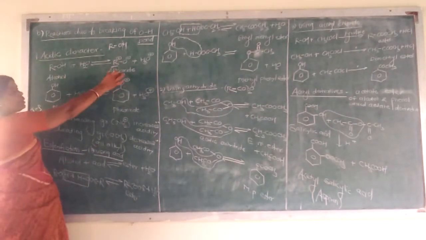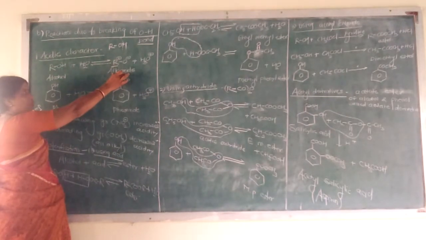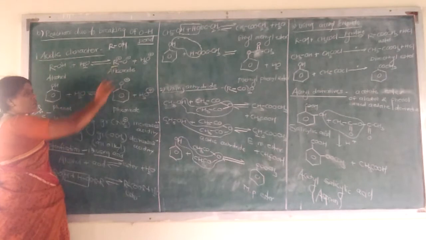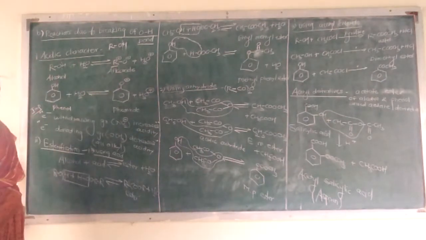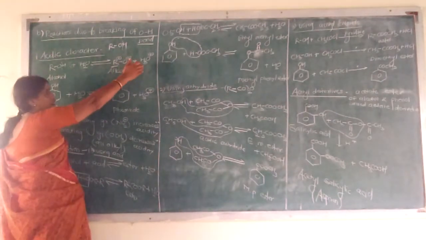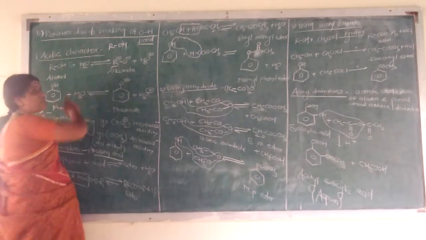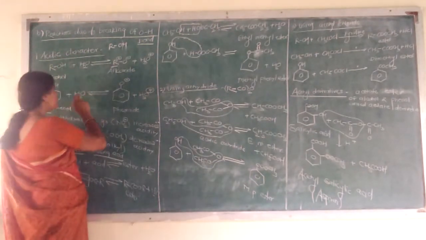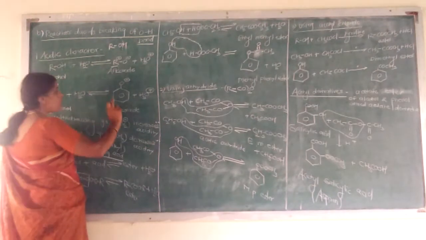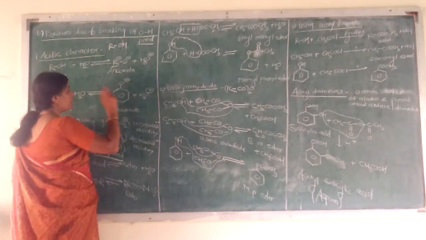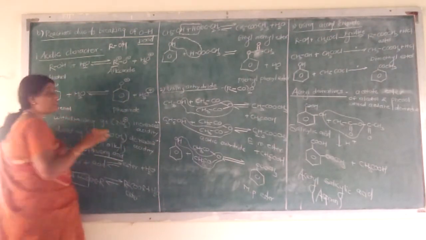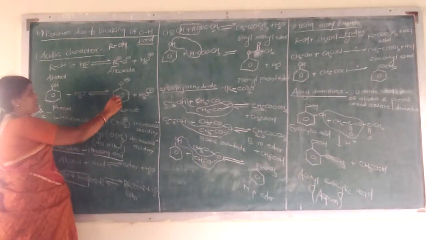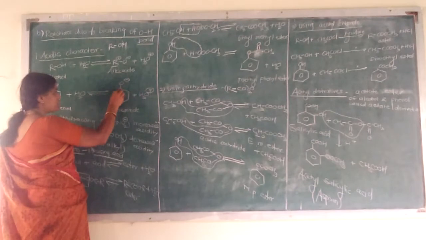We know that when the product is destabilized, the reaction rate is slow. So the formation of alkoxide is at a lower level, meaning the H plus donating process, this bond breaking, is very less. But in the case of phenol, when this H plus is removed, it forms the phenoxide ion. This phenoxide ion is stable, because in the benzene ring there is resonance.